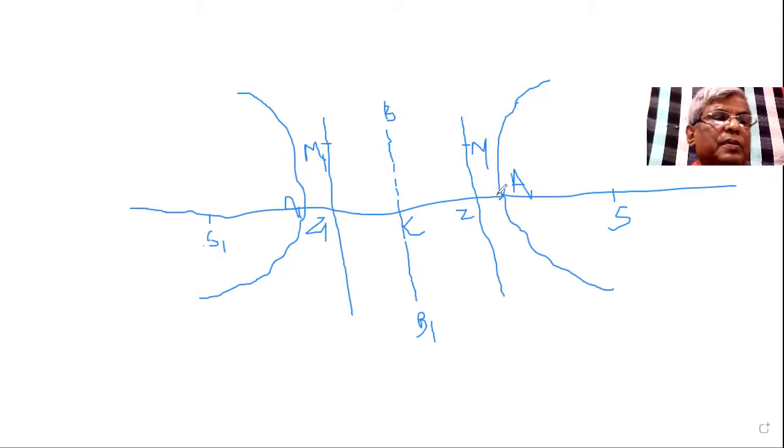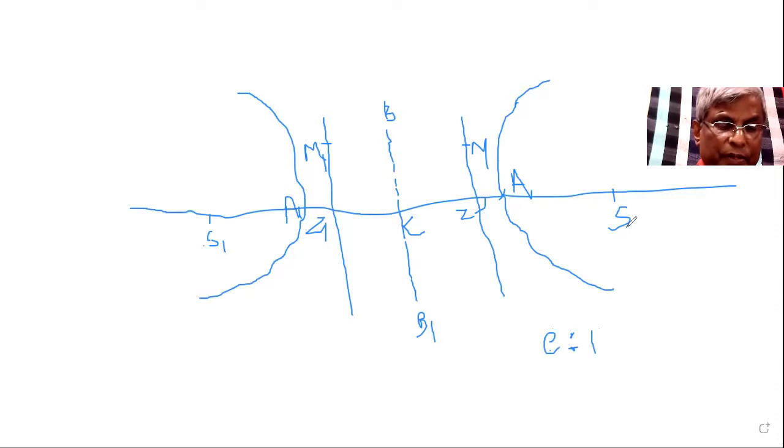Here you can see that this SZ is perpendicular to this ZM, and divide SZ internally at A and externally at A1, here is A1, in the ratio of small e is to 1.